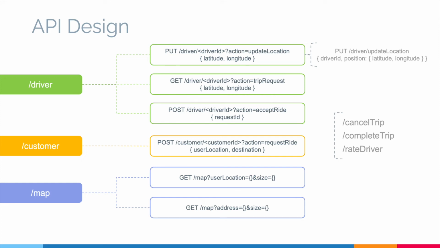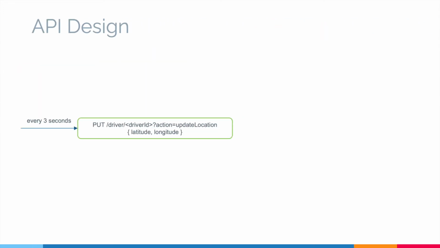Now I have used REST syntax above for simplicity, but we need to evaluate which communication protocol would suit our requirement. Let's consider a driver's update location. Since one driver will be sending updates every 3 seconds, we don't need an asynchronous approach here since we shouldn't be using message queues. Can we use REST here? We can, but we don't need a two-way communication. We don't really need REST.